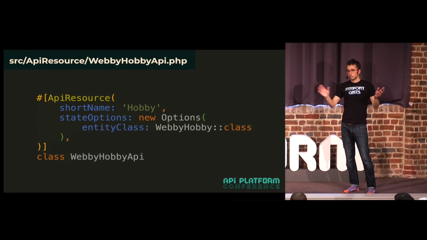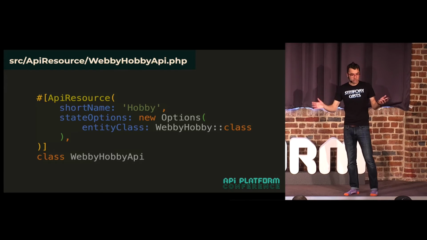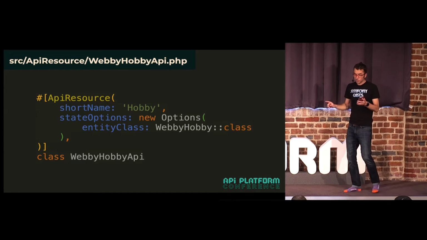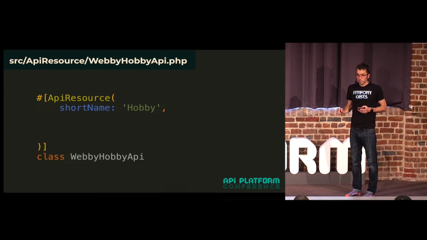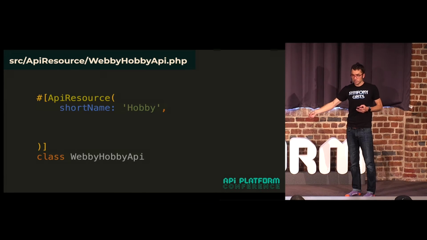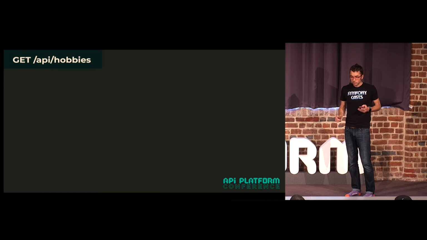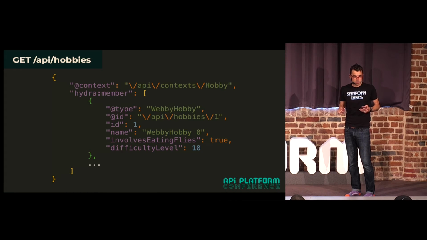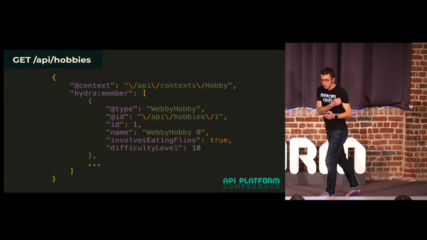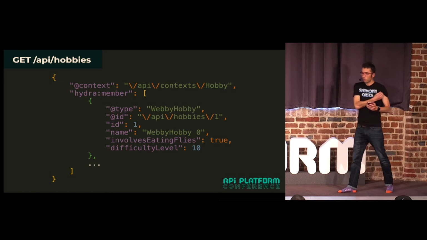Okay, but okay, cool. What does that do? Well, I can tell you, remember, without that, none of my operations work yet, because I haven't built a provider or processor. So my GET endpoints are going to 404. As soon as I add that, it works. Okay, so how does it work? How and why, and what black magic is this?